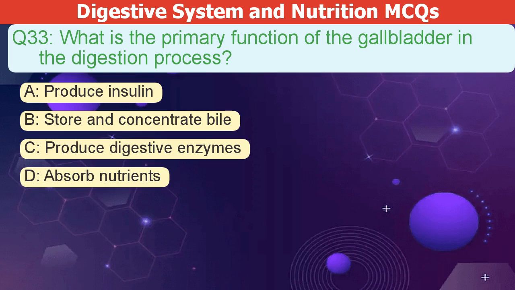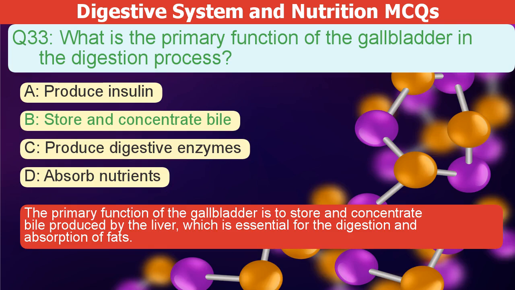What is the primary function of the gallbladder in digestion? A. Produce insulin. B. Store and concentrate bile. C. Produce digestive enzymes. D. Absorb nutrients. The correct answer is B. The primary function of the gallbladder is to store and concentrate bile produced by the liver. This bile is essential for the digestion and absorption of fats.